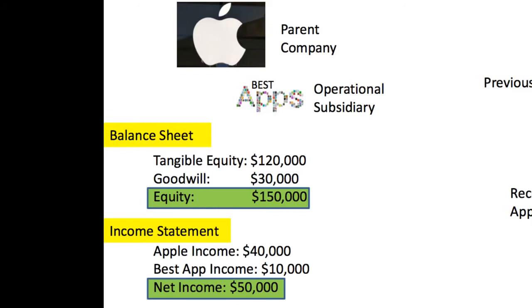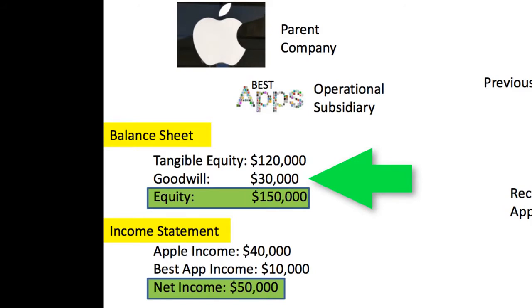When we go to the balance sheet, Apple used to have equity of $100,000. But as you remember, Best Apps had $20,000 of equity that was acquired during that buyout. So on the balance sheet, you're going to see the tangible equity increase to $120,000. Now, although the goodwill wasn't brought over to Apple, Ted is still holding that $30,000 in addition to the equity that we paid him for.